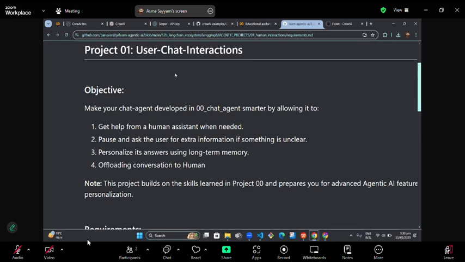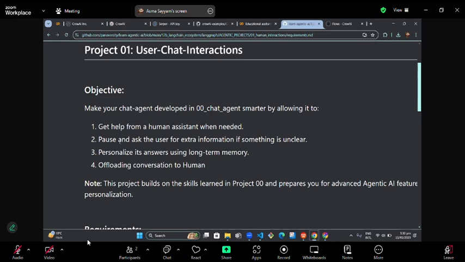Today we will be talking about our second agent, which is about user chat interactions. This agent will be having user chat interactions. The objective of this project is to make an agent that will be smarter than the agent that we have previously made, and the additional things integrated in this agent will be human assistant.